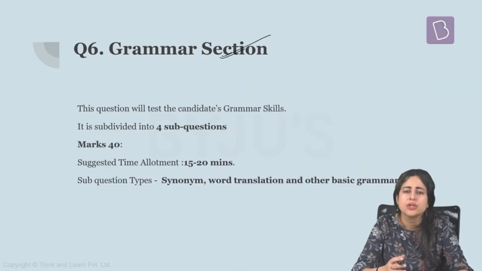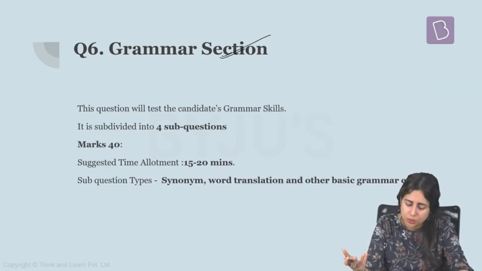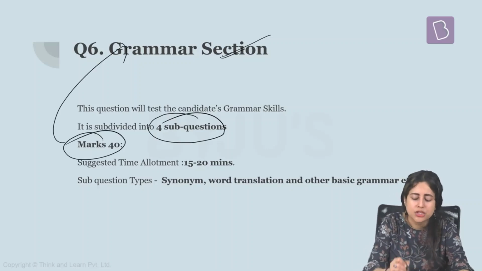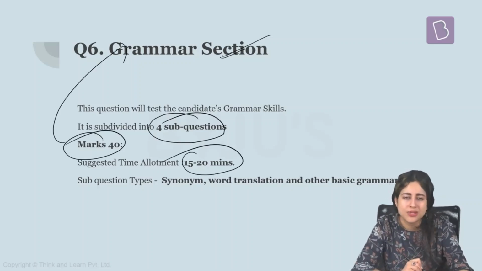Next comes the grammar section. In this section also, questions are pretty similar to the English language compulsory paper. The only difference is these will be in your own language. What you need to really understand is that this segment is divided into 4 subsections, and the total marks allotted to the section is 40 here. Therefore, you should try not to invest more than 15 to 20 minutes for this particular segment.